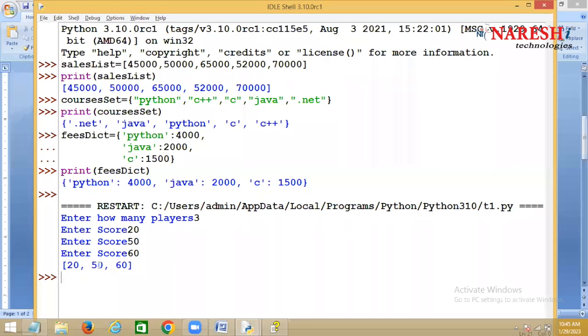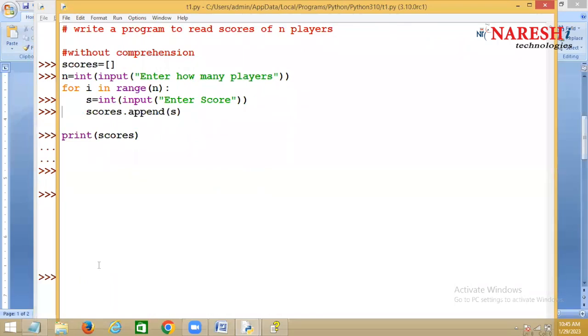But for creating this list, did you list values directly within the square brackets? No, you did not list the values directly within the square brackets, but they were computed dynamically and added. Yes.